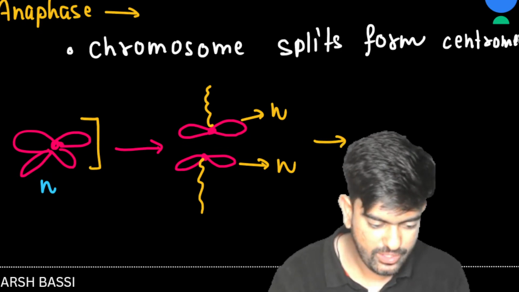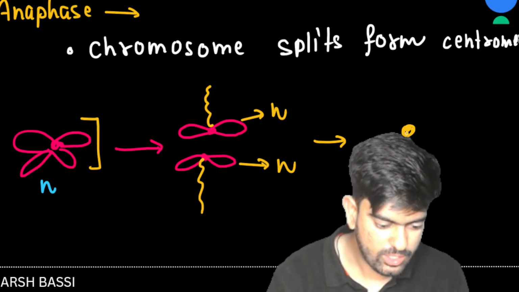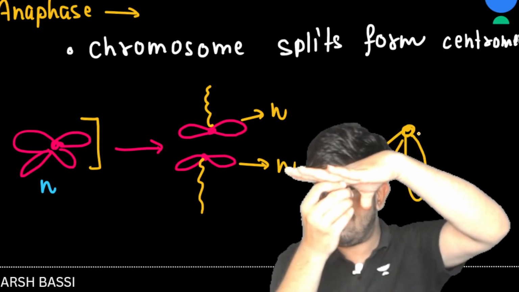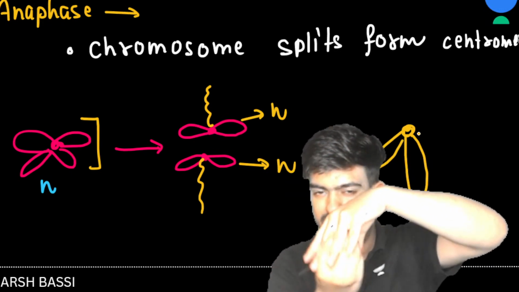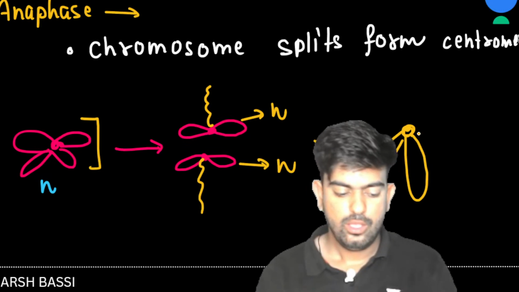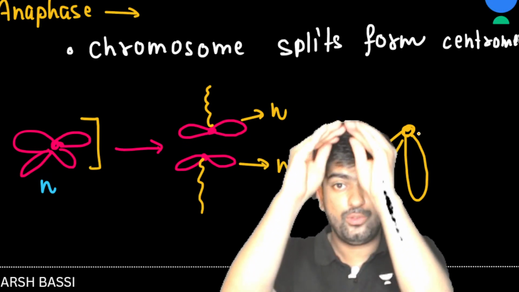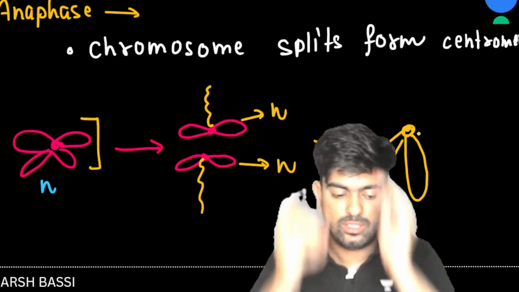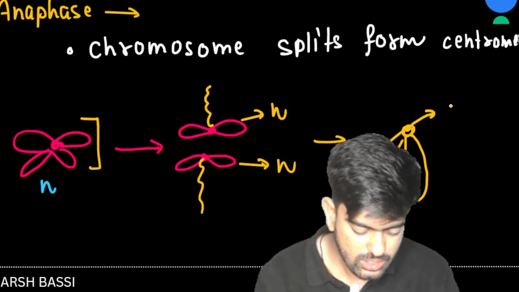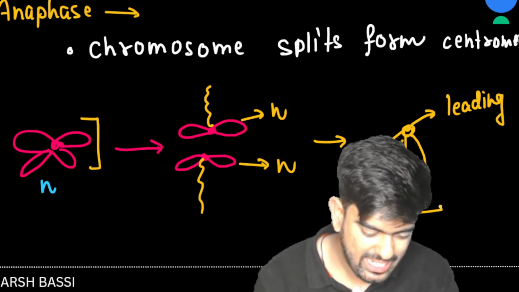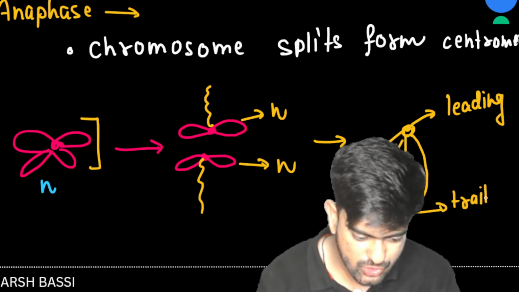How are they going to move, sir? See, this will be the condition. This is the centromere, and they are going to pull it like this. Suppose this is the chromatids, and they're going to pull it like this. So from the chromatid they are pulling, the leading end will be this top thing, right? So this will be called the leading end and this will be called the trailing end.